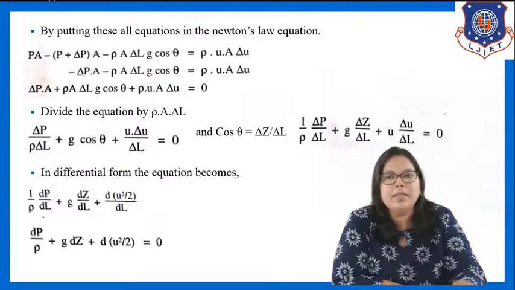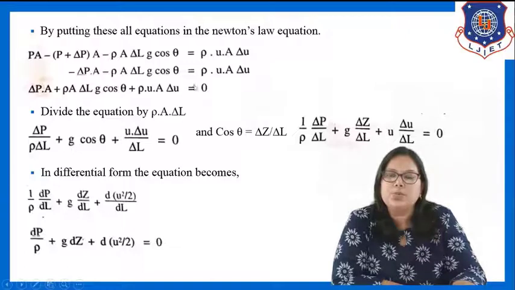By putting these in, the equation is pA minus (p plus delta p)A minus rho A delta L g cos theta is equal to rho u A delta u. After simplifying, the equation becomes minus delta p A minus rho A delta L g cos theta is equal to rho u A delta u.